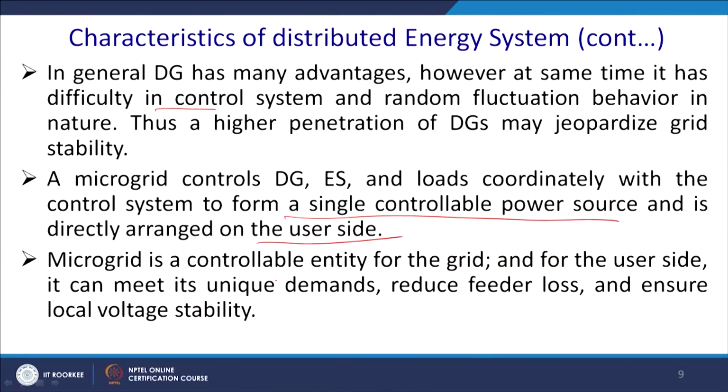So, this is one of the aspects: you shift your responsibility to your end user. Microgrid is a controllable entity for the grid and for the user side. It can meet its unique demand, reduce feeder loss and ensure local voltage stability.